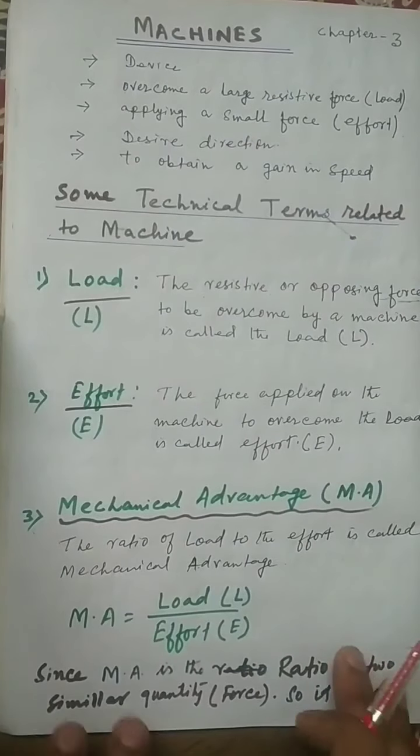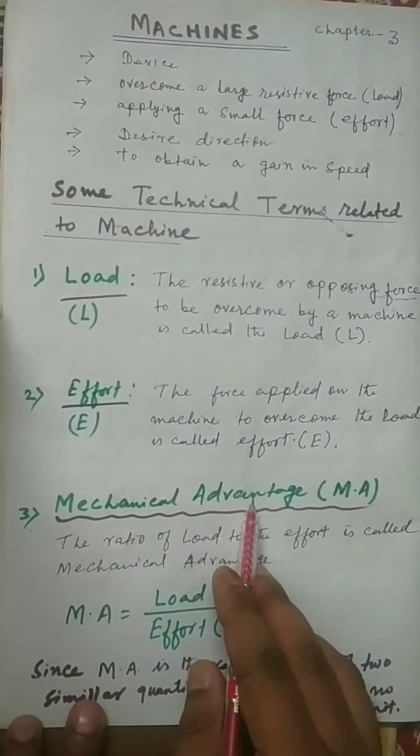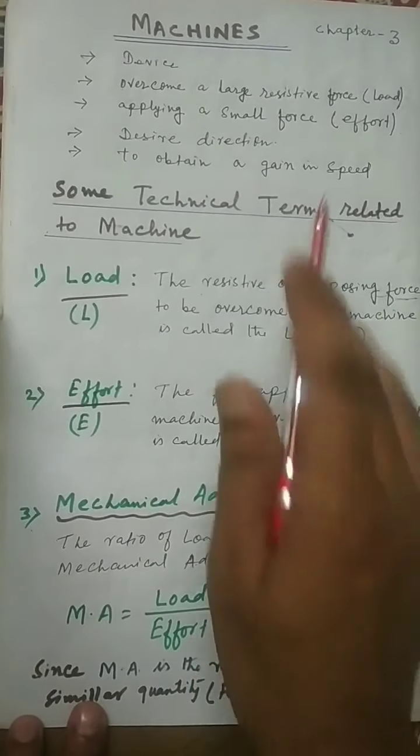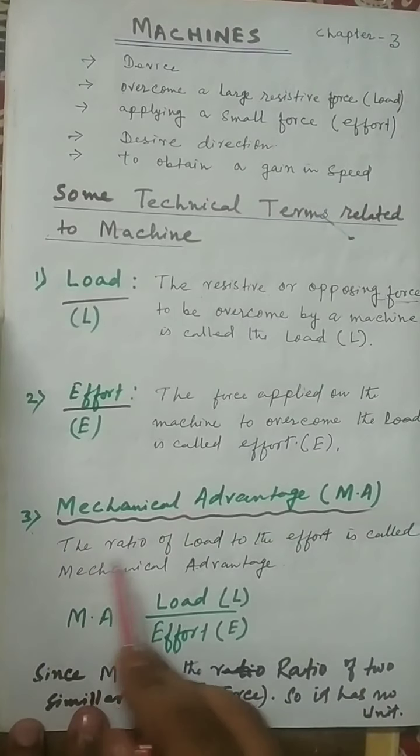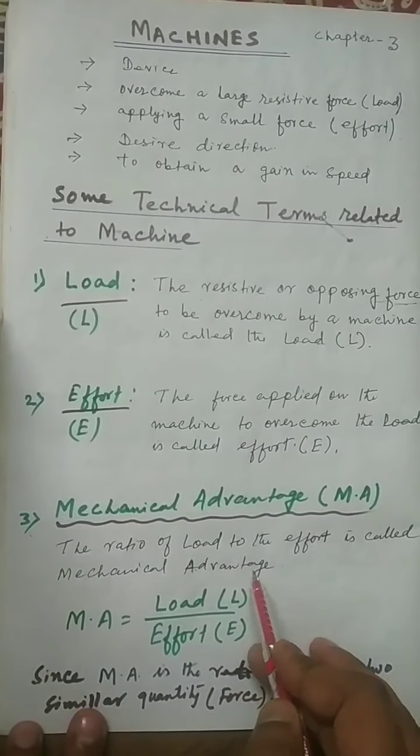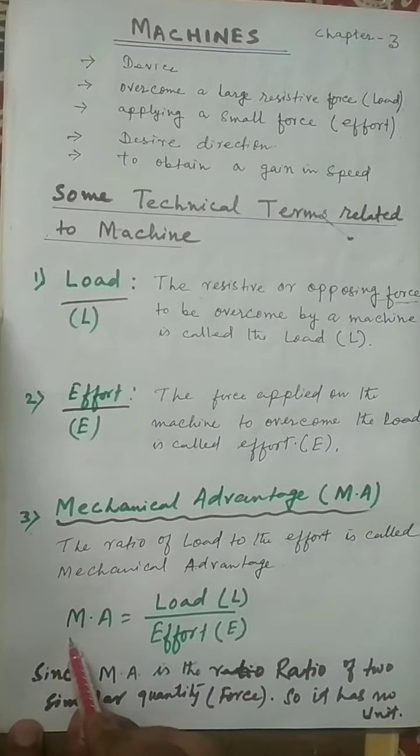Okay, now what is mechanical advantage? All machines have their own mechanical advantage. The ratio of load to the effort is called the mechanical advantage. Means MA equals load by effort, L by E. Mechanical advantage means the ratio of load and effort. This is the general mechanical advantage of any machine, but different machines have their own mechanical advantage. We will discuss it in the next video.